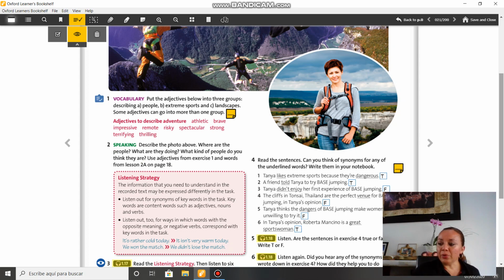Now, it says listening strategy. We are going to do our listening, and it says the information that you need to understand in the recorded text may be expressed differently in the task. Listen out for synonyms or keywords in the task. Keywords are content words such as adjectives, nouns, and verbs. Listen out too for ways in which words with the opposite meaning or negative verbs correspond with keywords in the text. Example, it's rather cold today. It isn't very warm today. We won the match. We didn't lose the match.